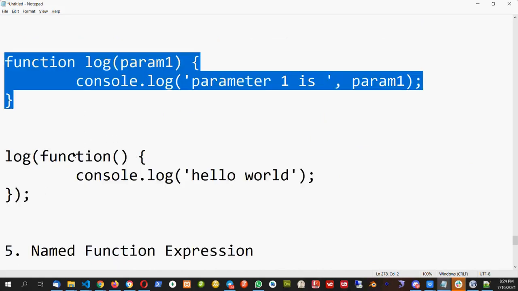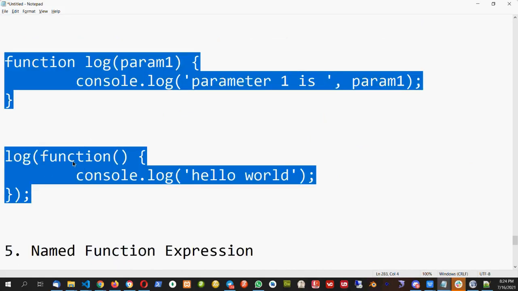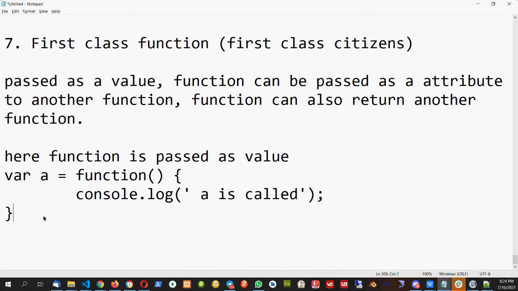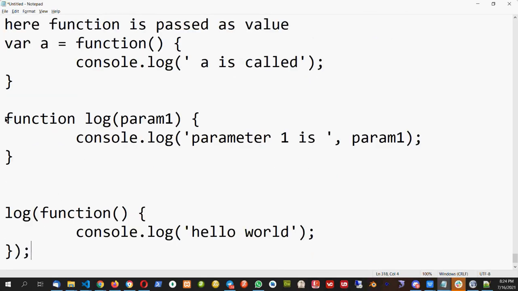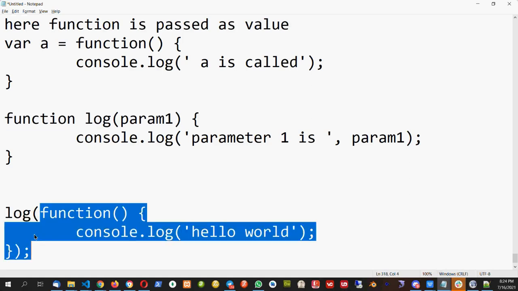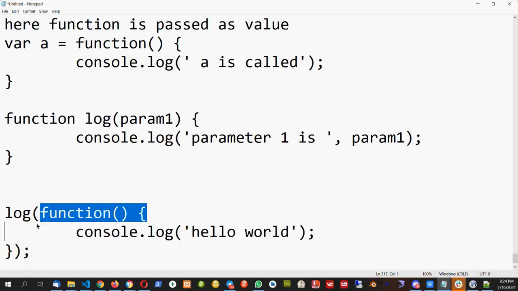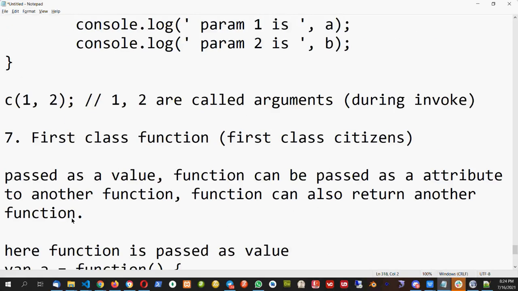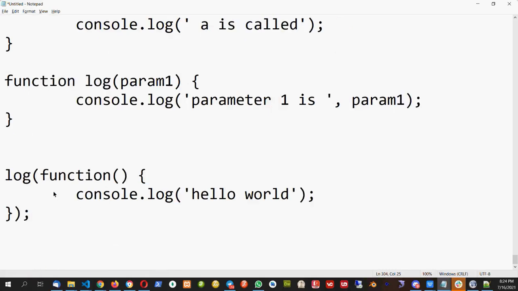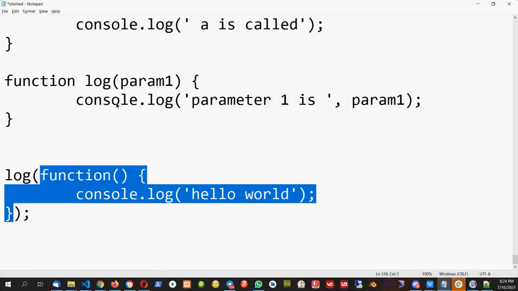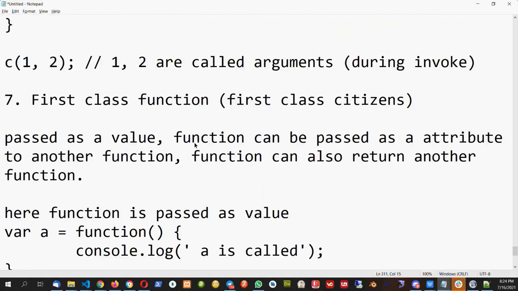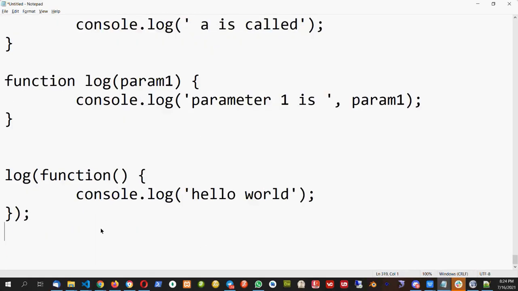This is the log and I pass a parameter, and here I am passing the function as an attribute. So in this example, I created a function, I call this function and I pass a function as a parameter or attribute. That is the reason the second point is that a function can be passed as an attribute to another function. And third is that a function can also return a function.